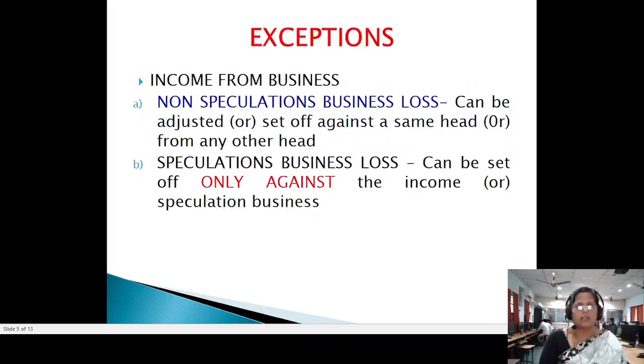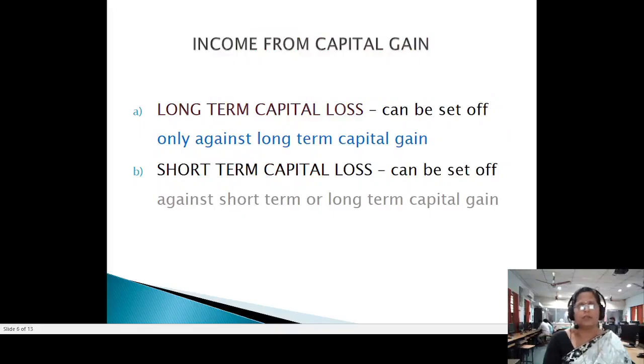Exceptions for this intra-head adjustment: income from business, which is also divided into two major parts. They are non-speculation business income and speculation business income. If there is any loss under the head non-speculation business, that can be set off against the same head as well as against any other head. As far as the speculation loss is concerned, it can be set off only against the income from speculation.